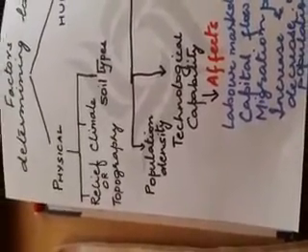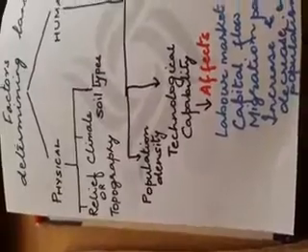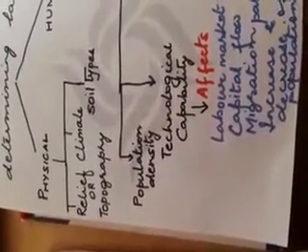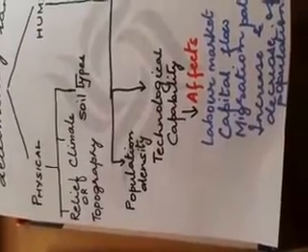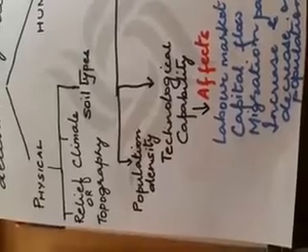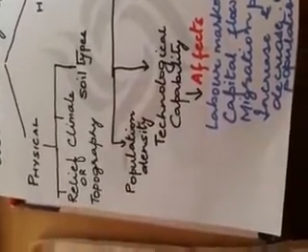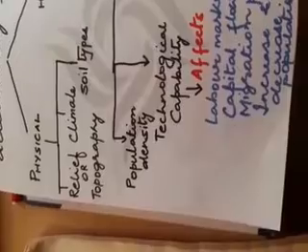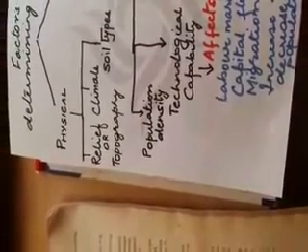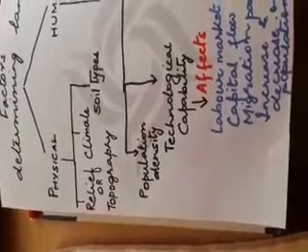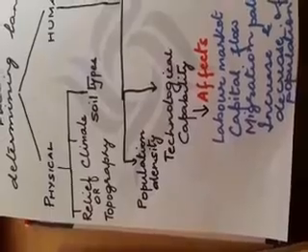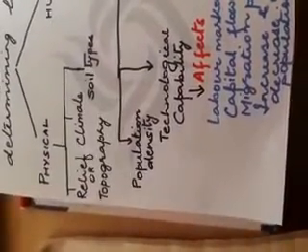Then comes our soil type. Here, soil type also plays a very important role in the choice of occupation. The more fertile the soil, the more land will be devoted to agriculture. So in fact, relief, climate and soil types are working together to determine the land use pattern of a country, and you will find that maximum land of our country is devoted to agricultural activities.